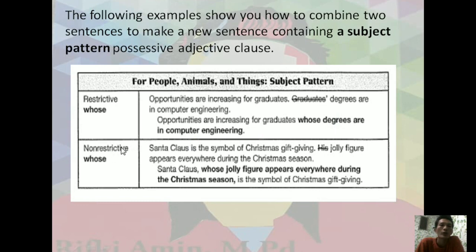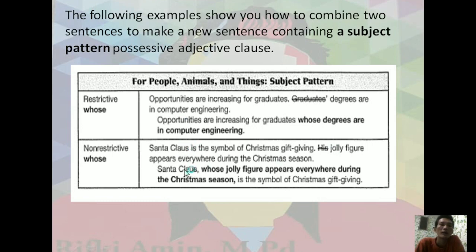And it is also non-restrictive. Santa Claus is the symbol of Christmas gift giving. His jolly figure appears everywhere during the Christmas season. His here refers to Santa Claus.